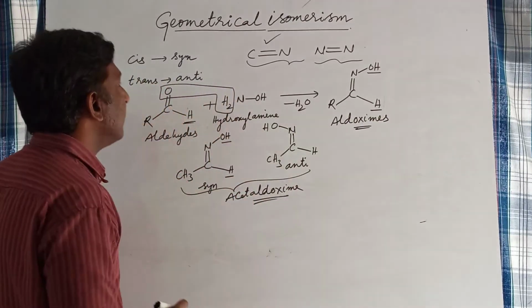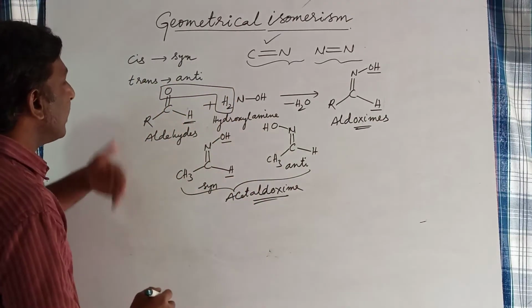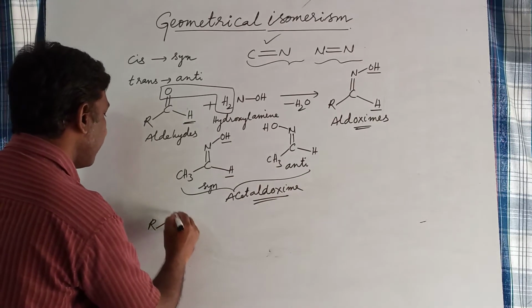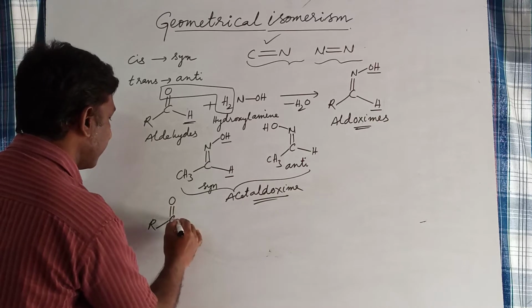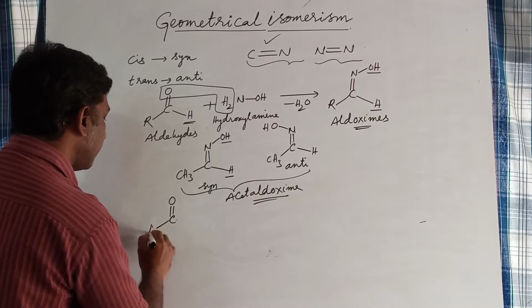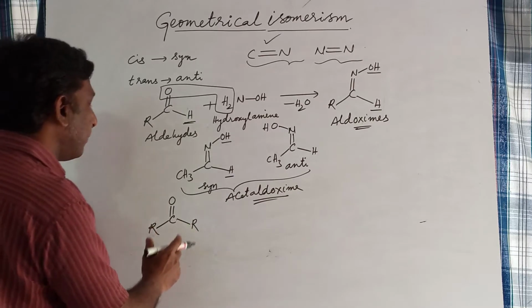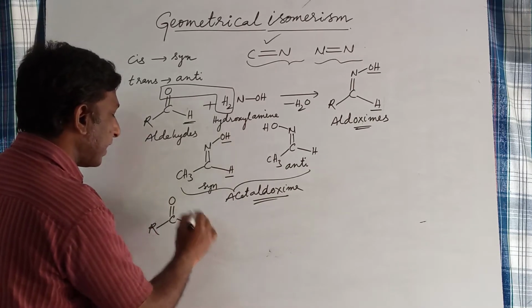Let us see geometric isomerism in ketoximes. Ketoximes are formed from ketones. Ketones are nothing but compounds where both valencies of the carbonyl group are satisfied by carbon atoms of alkyl or aryl groups.